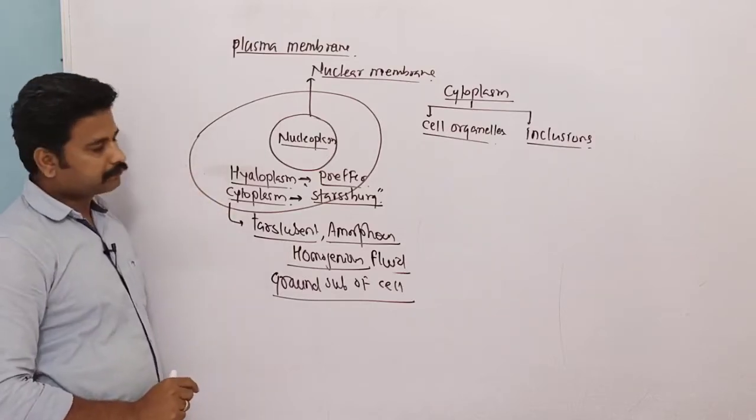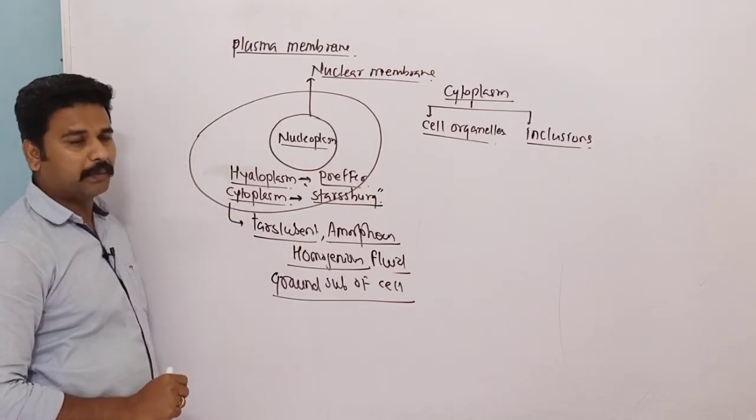This cytoplasm is divided again into two parts.